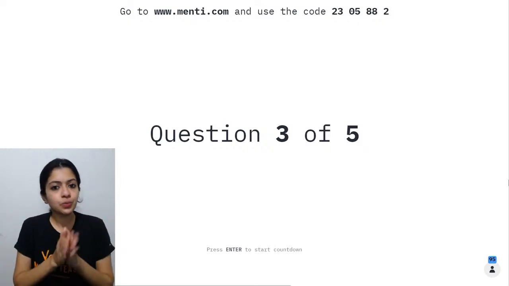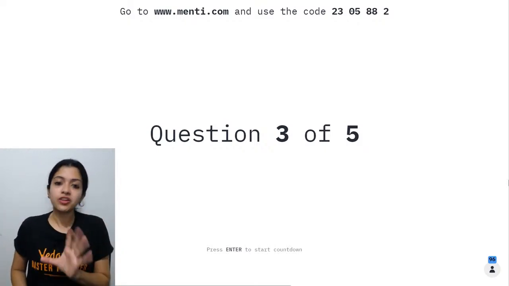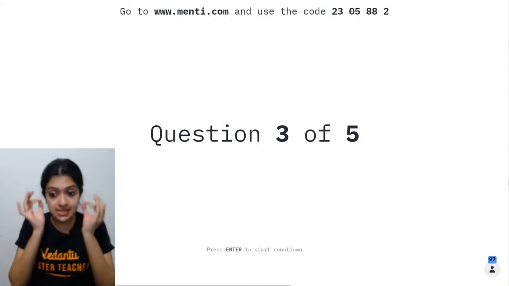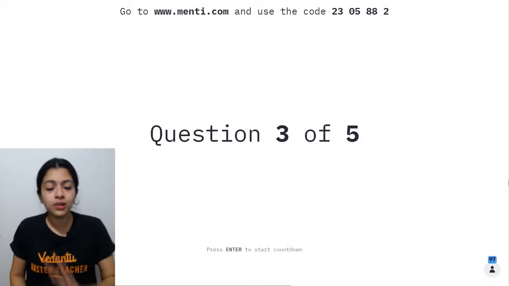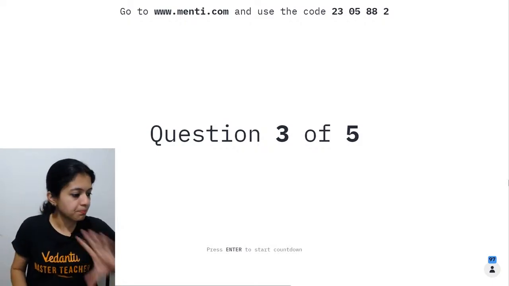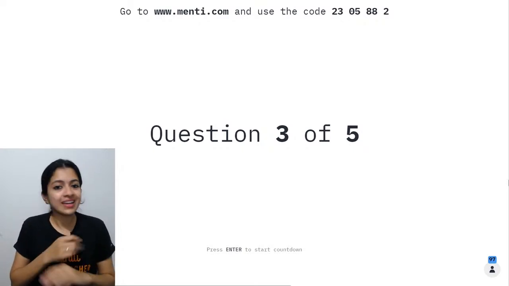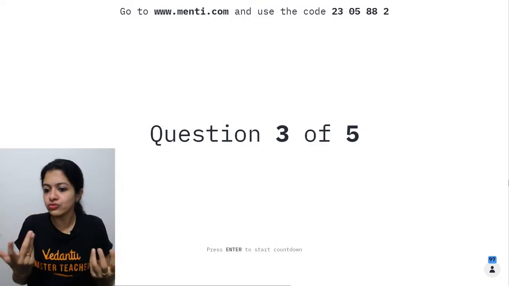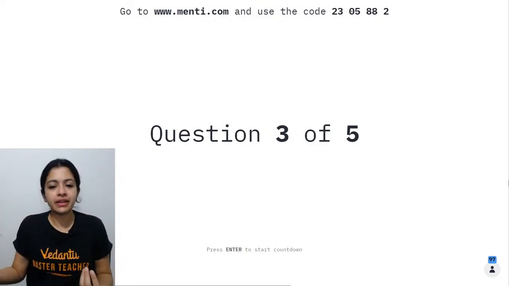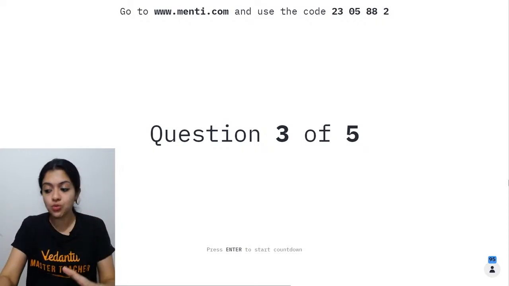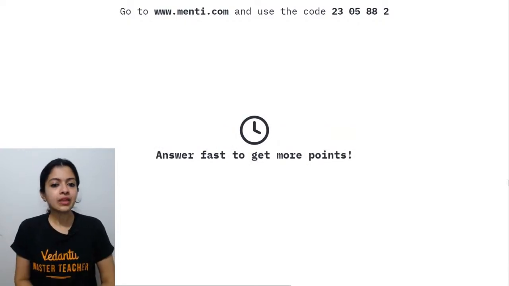Children, let me remind you, whether or not you come on the leaderboard is a completely independent thing. What is most important on a Menti quiz always is that you learn something. Menti is completely about learning and not about negative competition at all. Who are you trying to prove by complaining about somebody cheating and all of that? Don't worry. Just bother about yourselves. Are you able to answer questions right? That's about it.